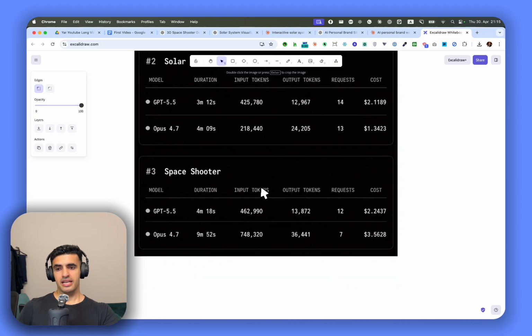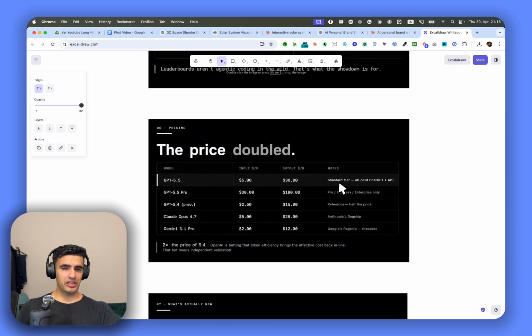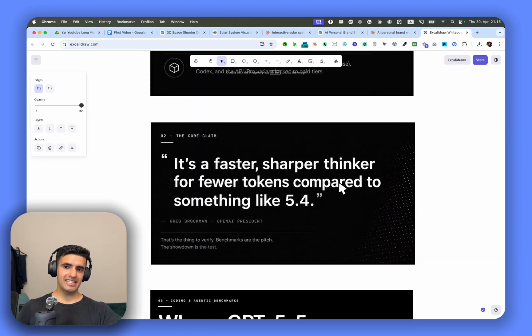They were the winners. Now, when it comes to Space Shooter, GPT 5.5, only $2. Duration is only 4 minutes. Opus 4.7 on the other side took 9 minutes and cost was $3. So there is not a significant difference when it comes to cost, but duration, the difference is extremely significant. And Space Shooter GPT 5.5 was better. So that was my whole conclusion between both of these things.